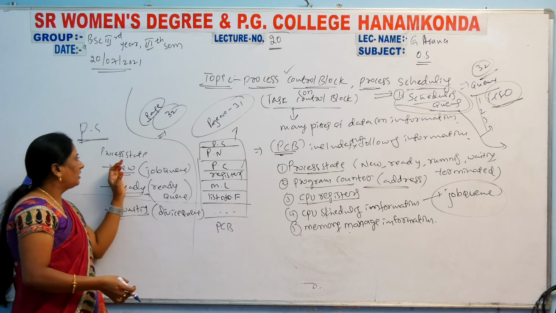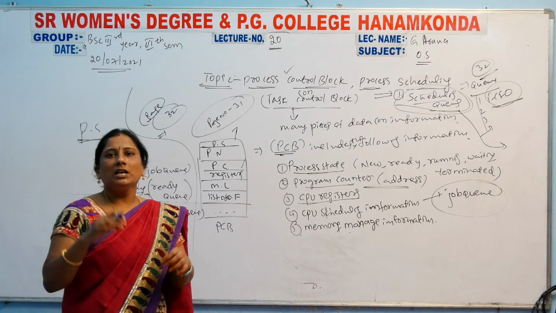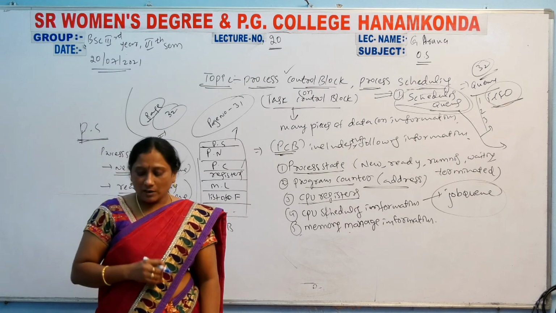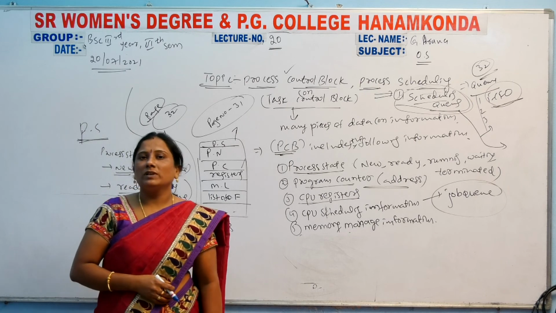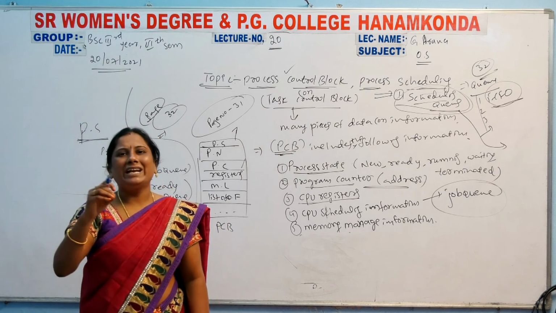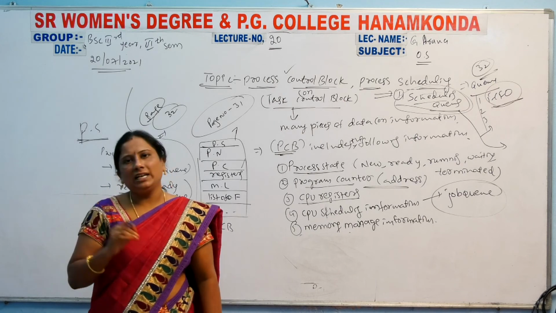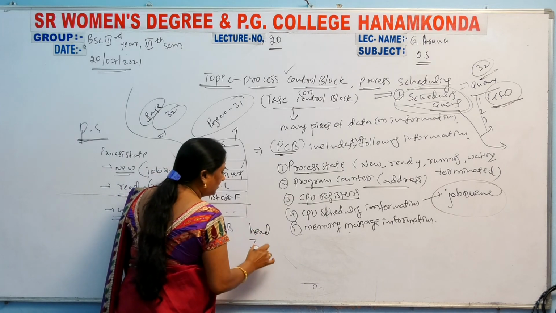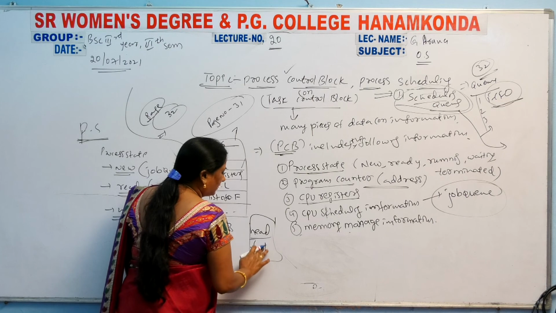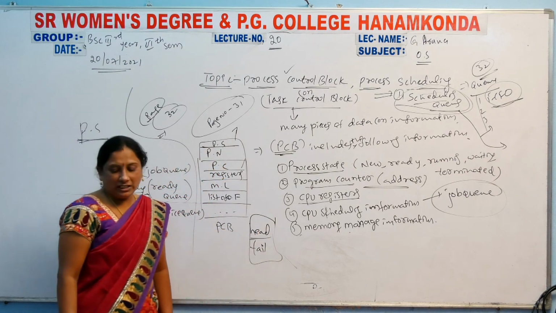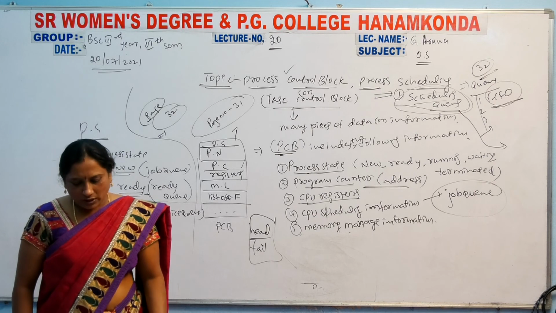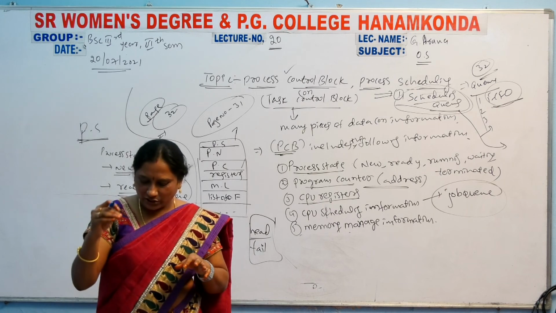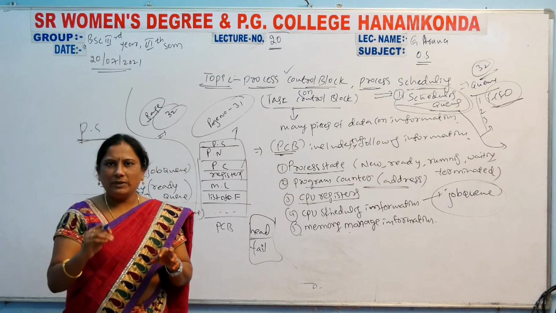Then after this we have one example here, the PCB, process control blocks. How a process control block is entered into the computer. There is a queue header, and in that header there is a head and a tail. Each and every PCB has a head and tail, and here we have a simple diagram.